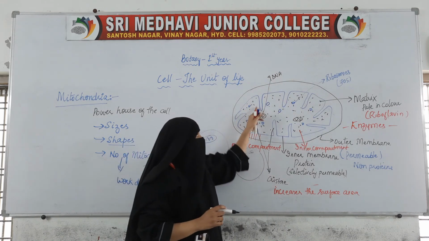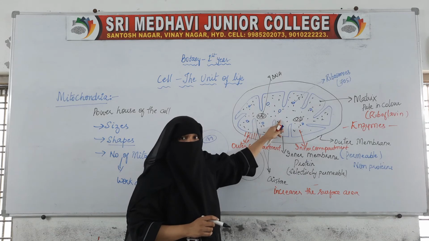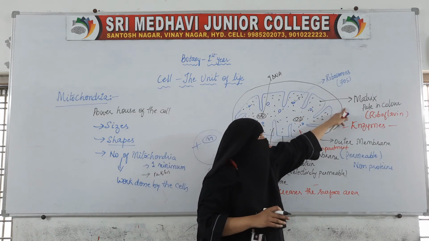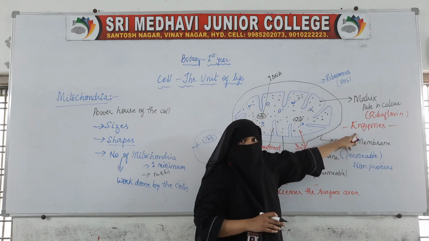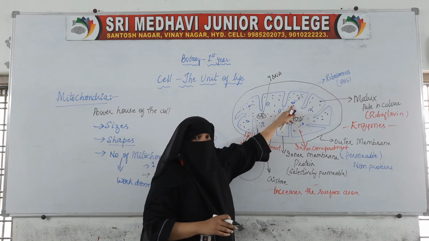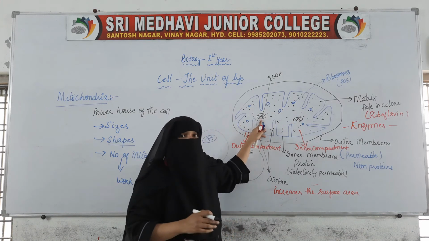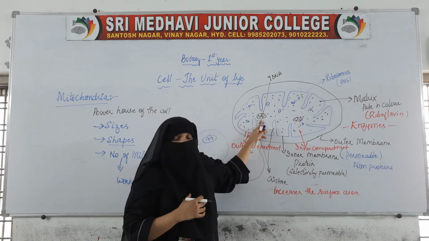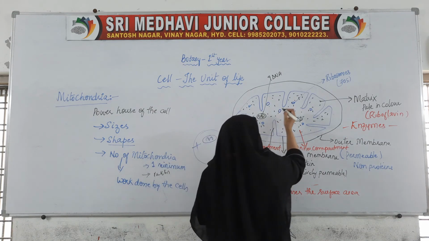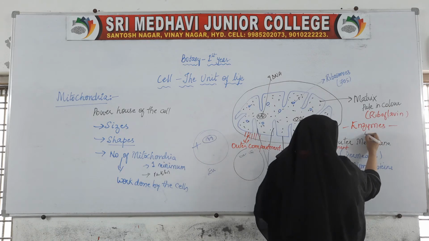So this is the inner compartment. The inner compartment is filled with the matrix. Inside this matrix, enzymes are present, ribosomes are present, DNA is also present, and divalent ions are also present.